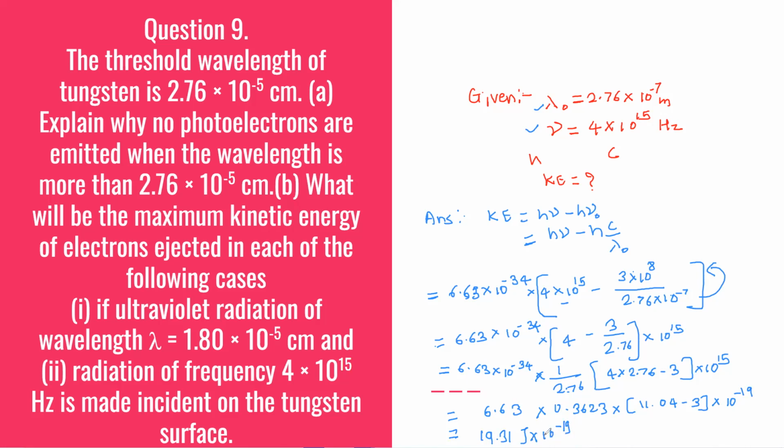If you want to convert this answer in terms of electron volt, again you need to divide it by 1.6. So directly you can multiply with the reciprocal of 1.6, and which will give you 12.07.